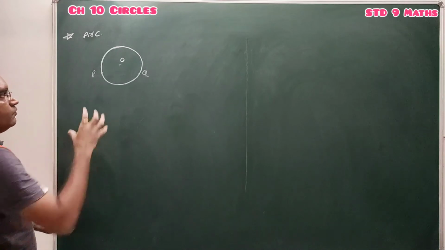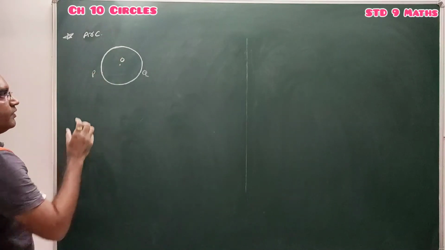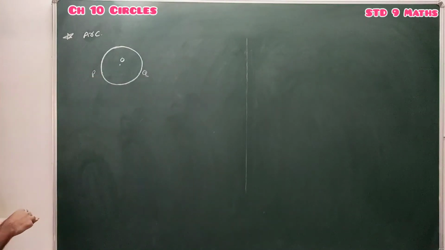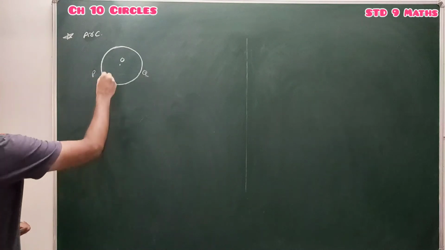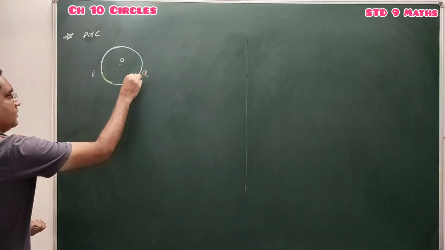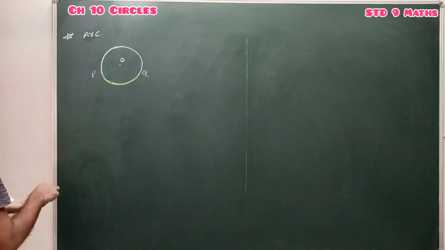Now again we assume one circle and consider 2 points P and Q on it. These 2 points P and Q divide our circle into two parts.